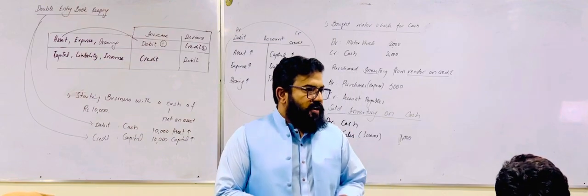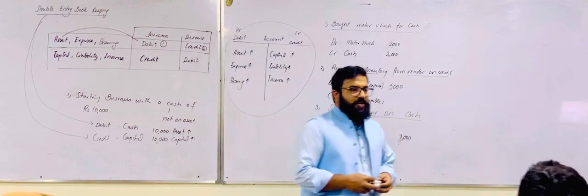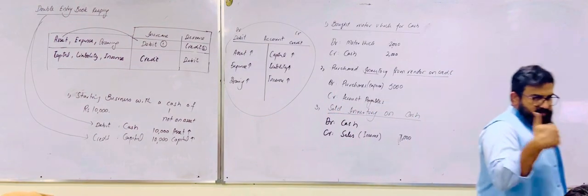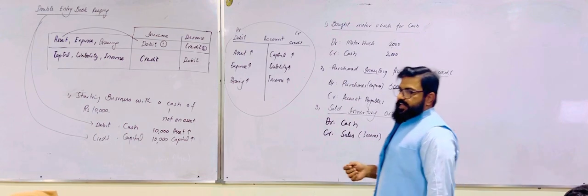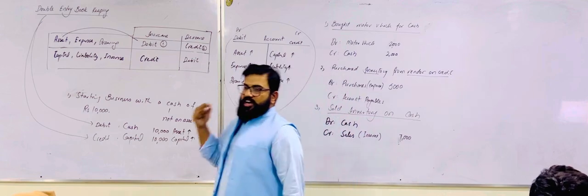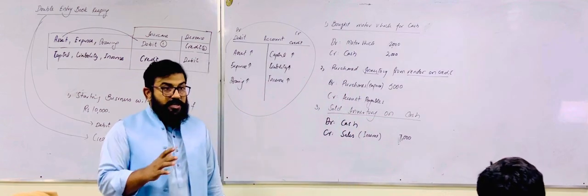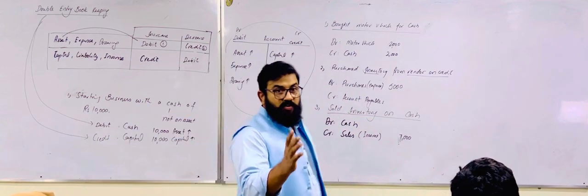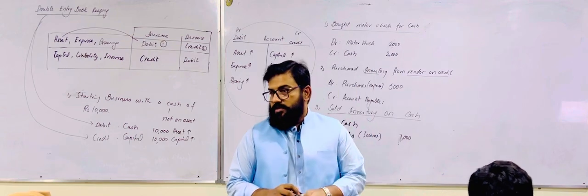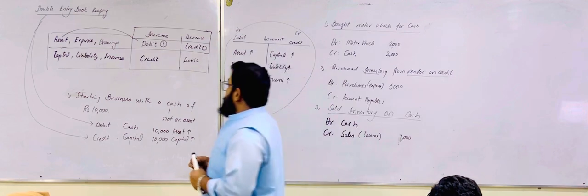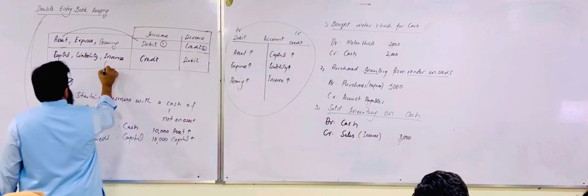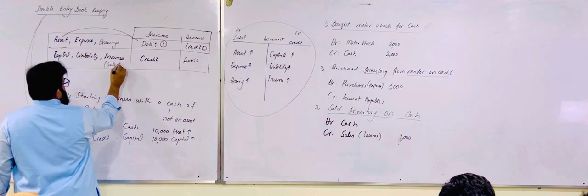If someone has an income of 7,000 and expense of 5,000, then what does it mean? Is he at profit or at loss? Profit, because he purchased the item for 5,000 and has now sold that item for 7,000. It means you have earned a profit of rupees 2,000. So sales is an income item, and the main popular example of income is sales.